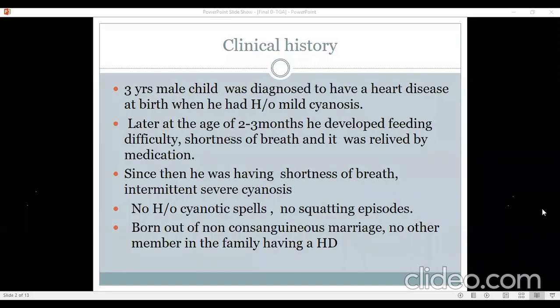Yeah, if you see the physiology of the DTGA immediately after the birth, the major thing is the PFO presence and the PDA, which is normally present, and it takes sometimes a few hours for the closure. So the sudden deepening of the cyanosis occurs after a few hours just because of the closure of this PDA, which causes the increase in the left atrial pressure and the closure of the PFO, and then the worsening of the cyanosis occurs. Always we may be able to get that type of history.